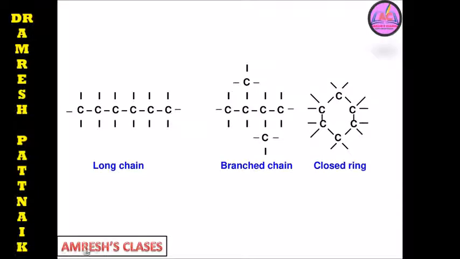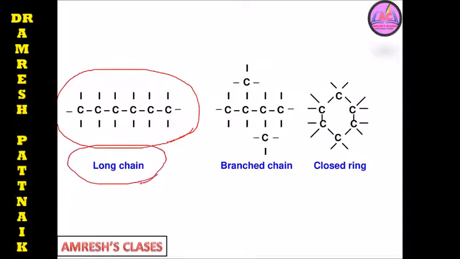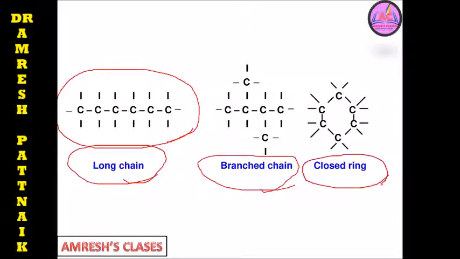You can see three types of structures you'll find when carbon-carbon atoms are attached to each other by covalent bonds. You can say this is a long chain carbon compound, this is a branch chain carbon compound, and this is a closed ring structure of the carbon compound.